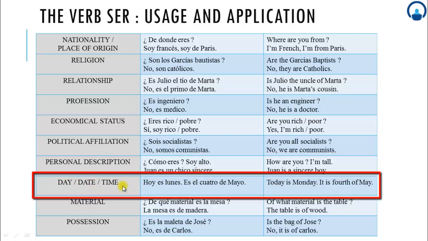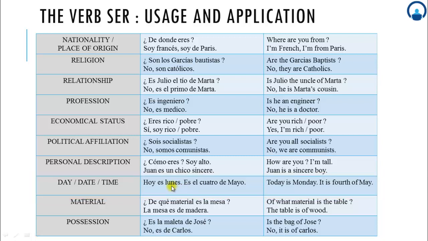Day, date and time. Today is Monday. So if you say that today is Monday and tomorrow is going to be Tuesday, so it is not fixed. But when I'm talking to you, the condition is fixed. If at this moment I'm talking to you and I'm telling you that today is Monday, that state is going to be for a longer period of time. It is not going to change in just an instant, and it will be changed to Tuesday or Wednesday, right?